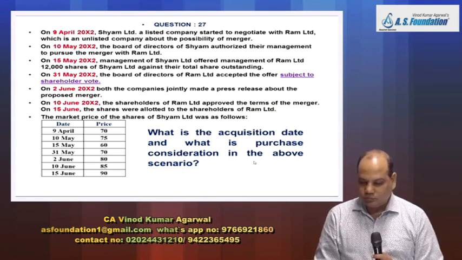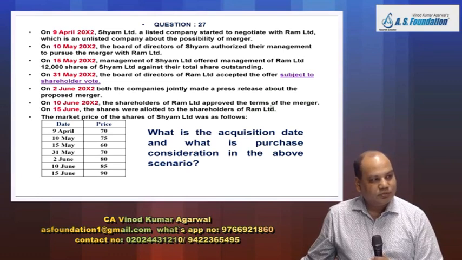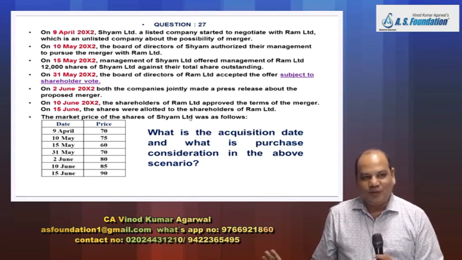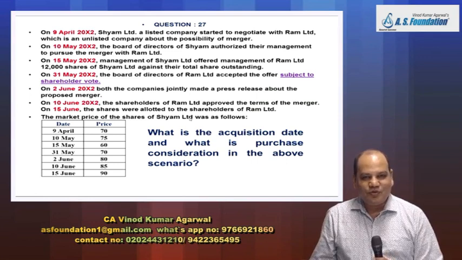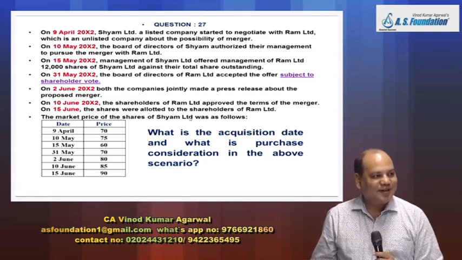June. Shareholders have approved the merger. What about 15th June? Shares were allotted to shareholders of Ram Limited. So will you take 10th June or 15th June? Vote for 10th June. Vote for 15th June. Vote for 2nd June. So only 2 votes we have got, one on 10th June and one on 15th June. So which is the right answer?